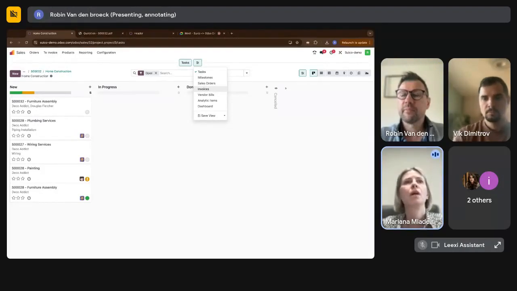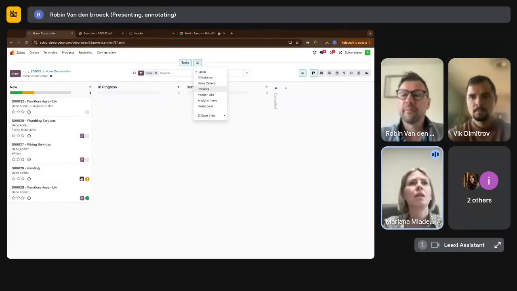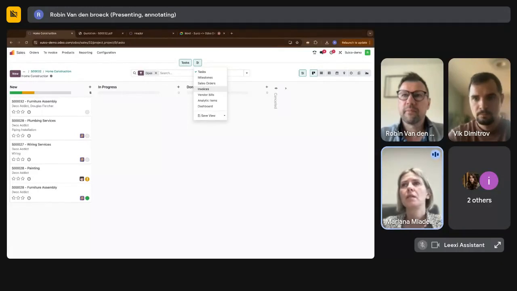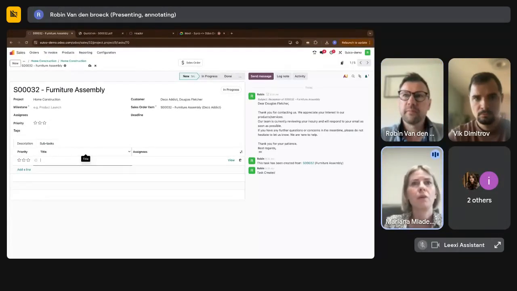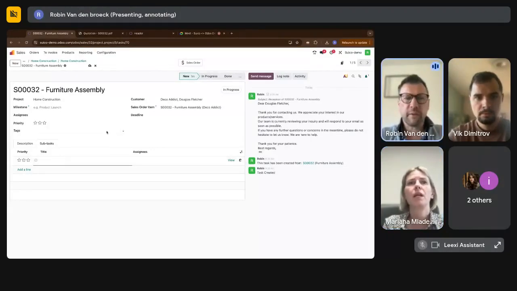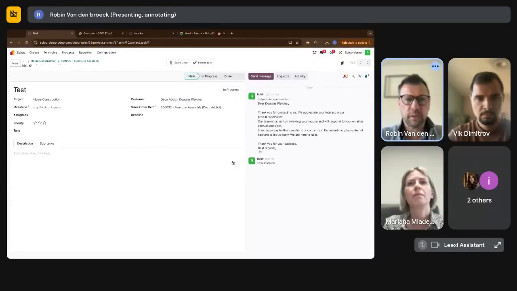A question here about the project module. Yes. So now we are seeing the tasks, but can we make a subtask to them? Yes. So when you go into a task, you can have subtasks here. Okay, and the subtasks, we have only assignees, but do we have a term, a deadline? Yes. So for every, yeah, because a subtask is again another task. So if I create another subtask here and I go into the view, then again it shows up as a complete task with its own deadline.